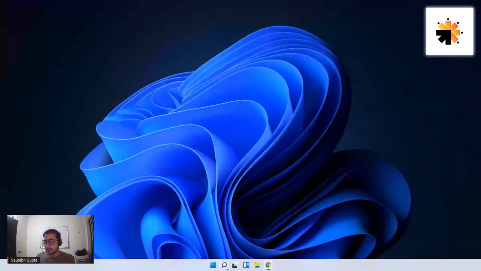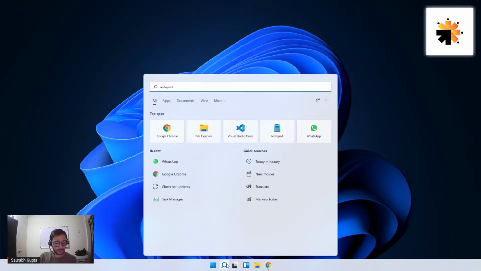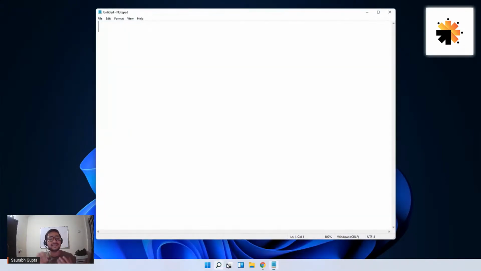Okay, so the first thing that we always do, let's open up a notepad and take like 5 minutes to understand what we are going to learn. This is something that we always do, right? Before starting to code, let's open a notepad and understand what we're going to learn. Okay, so the first thing that we are going to learn is HTML.